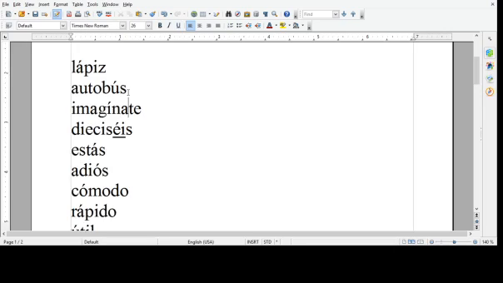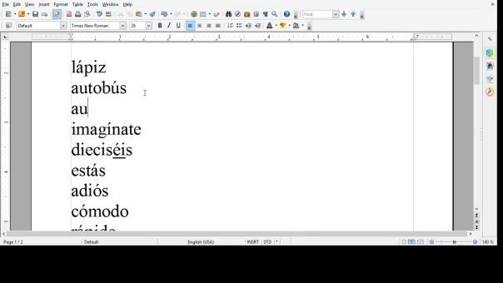Imagínate should be imaginate, but it's not, so we write an accent mark. Autobús, it's not stressed on the O, which is the next to the last syllable, so we write autobús. The plural, incidentally, drops the accent mark because it ends in an S. When you add the ES, you've added another syllable, but it still ends in an S, so it should be stressed on the next to the last syllable, and it is, autobuses. So the plural of autobús, autobuses, doesn't have the accent mark.